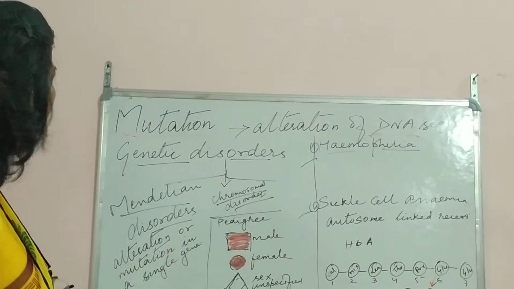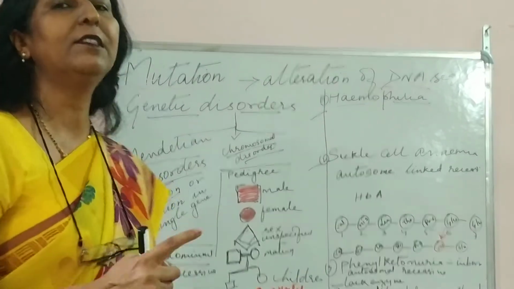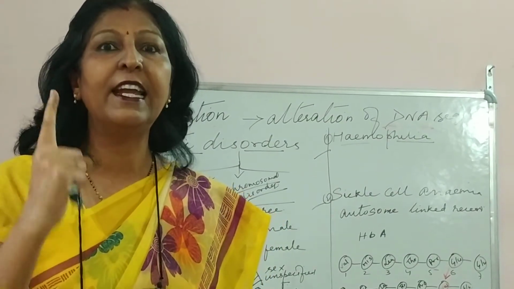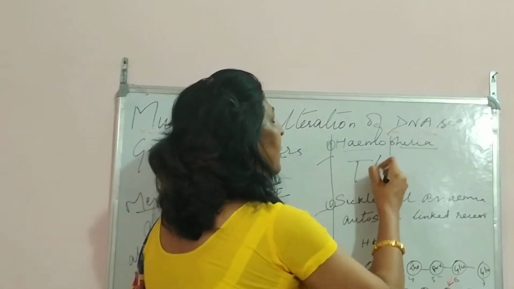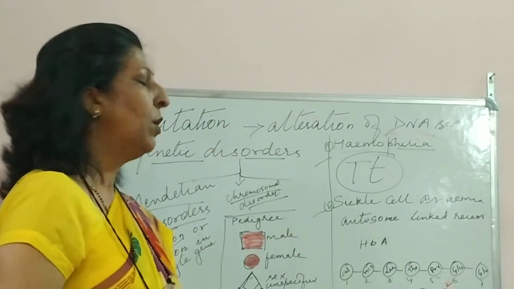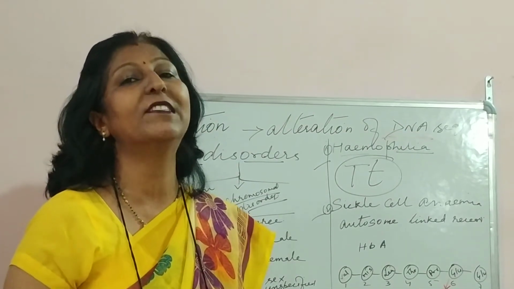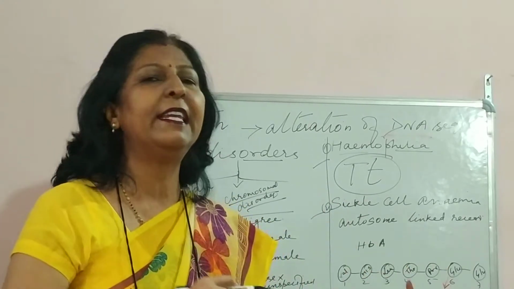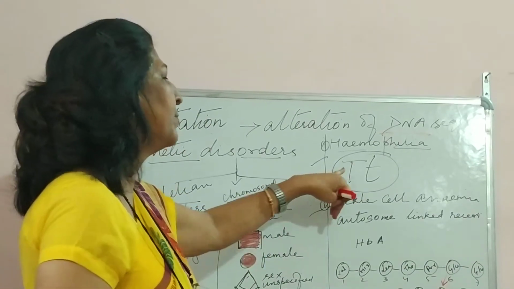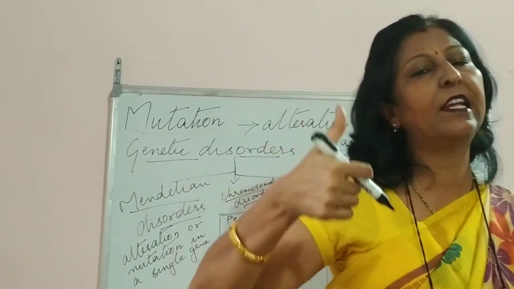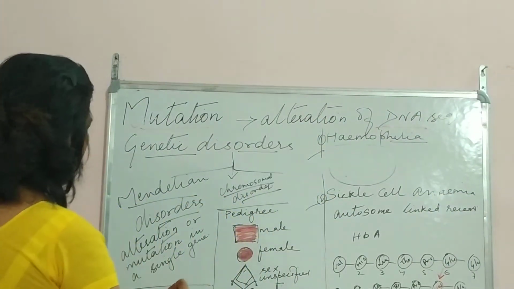Now, autosomal dominant. Those diseases which are autosomal dominant means even if it is present single-handedly, even if a recessive is present, like the capital T small t condition, if it is present in this way also, the person will suffer from that disease. So it should not be sex linked or something like that. It can be any autosomal chromosome, and it has to be autosomal dominant. It means one gene, even if it is present in a single chromosome, expresses itself. So that is what autosomal dominant is.